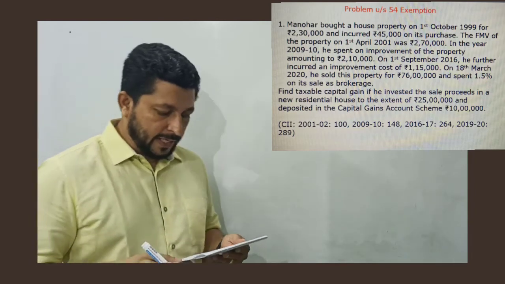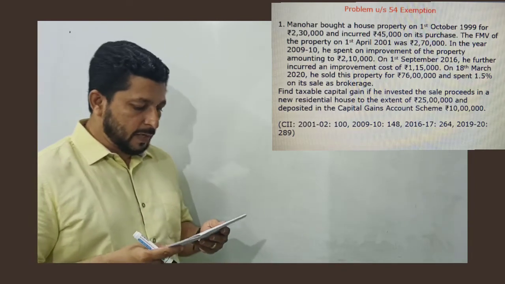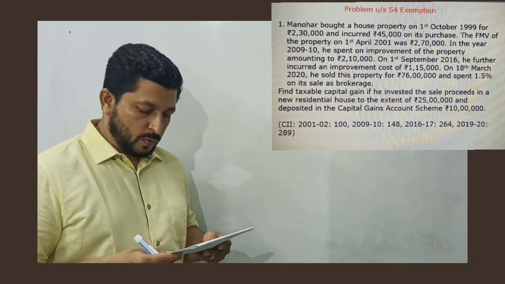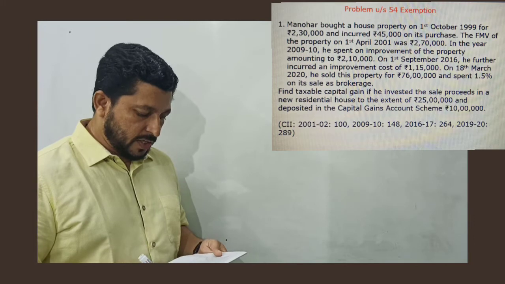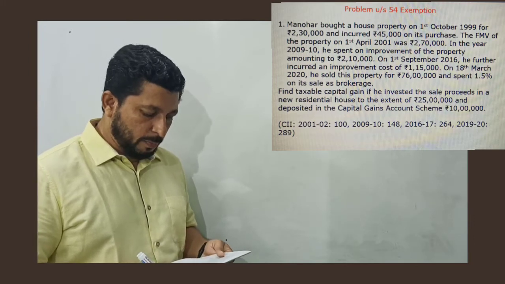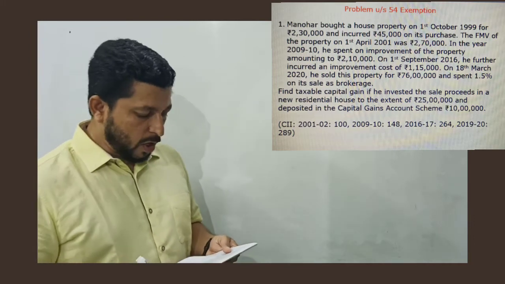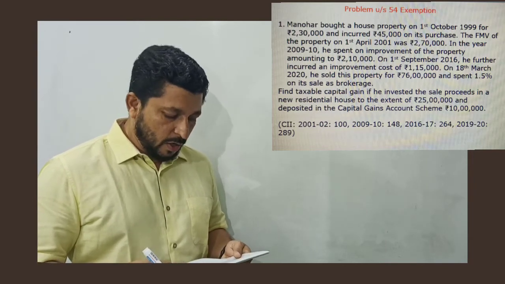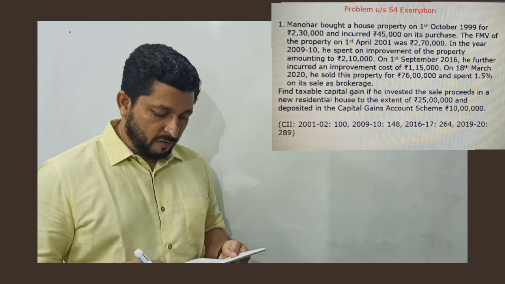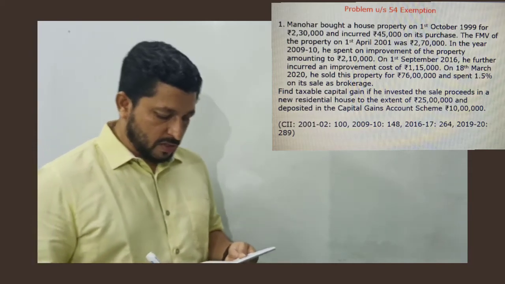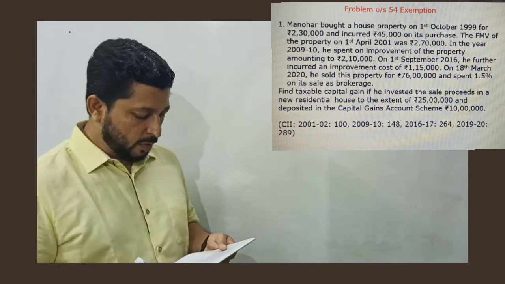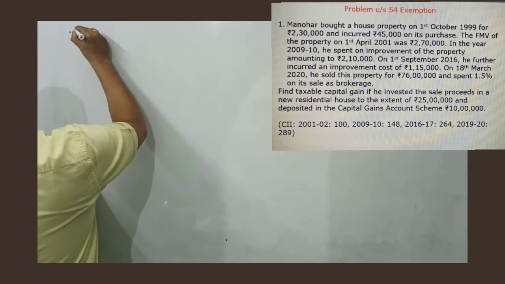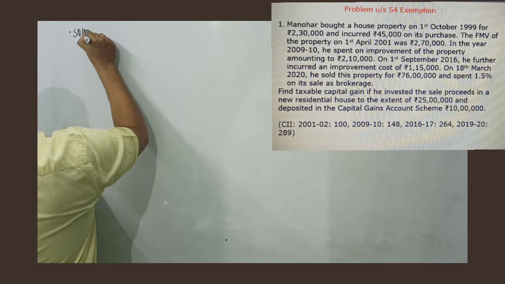Find the taxable capital gain if he invested the sale proceeds in a new residential house to the extent of Rs 25 lakh and deposited in the capital gain account scheme Rs 10 lakh. Then the cost inflation index of the year 2001-2002 is given as 100, 2009-2010 is 148, 2016-17 is 264 and 2019-20 is 289. Now before we go to solve the problem, we need to record some notes.